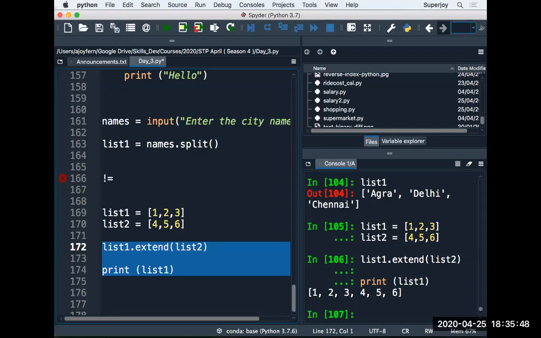Siva is saying, sir, can we split list into strings? No. List cannot be split. A split method is for a string. So if you want to convert a string to a list, you can use a split. But there is no split method for list, right?